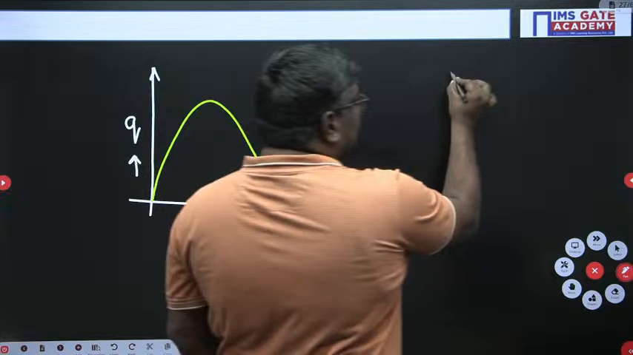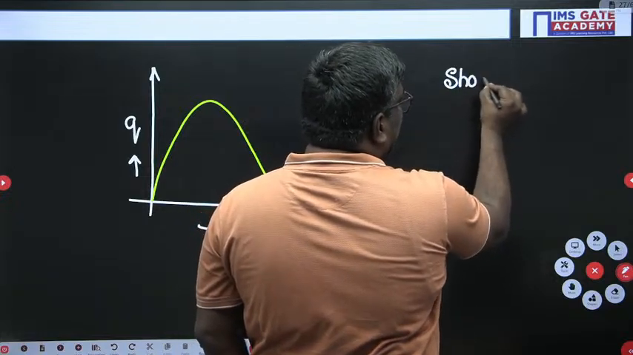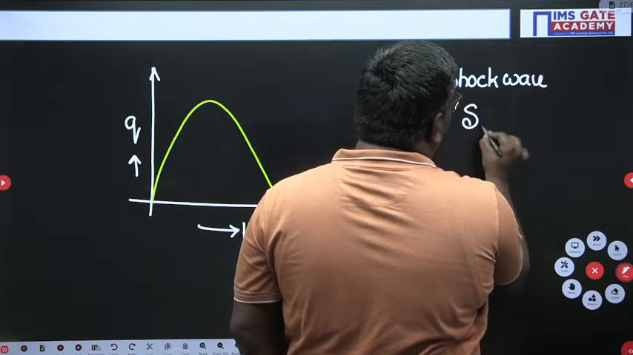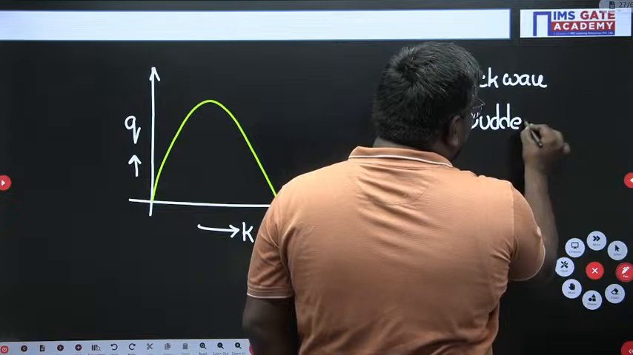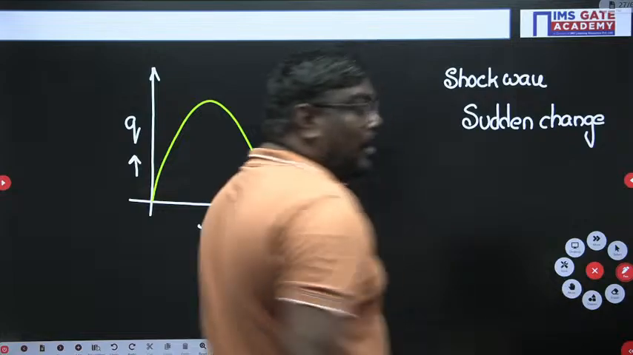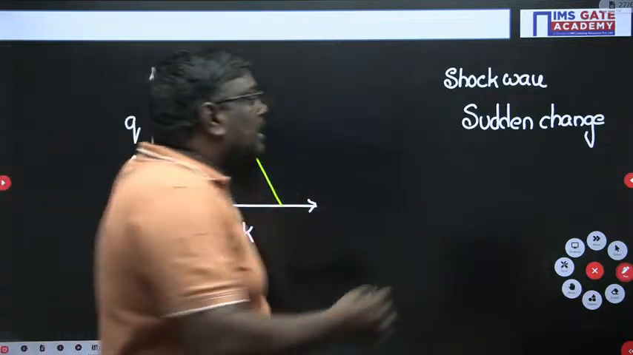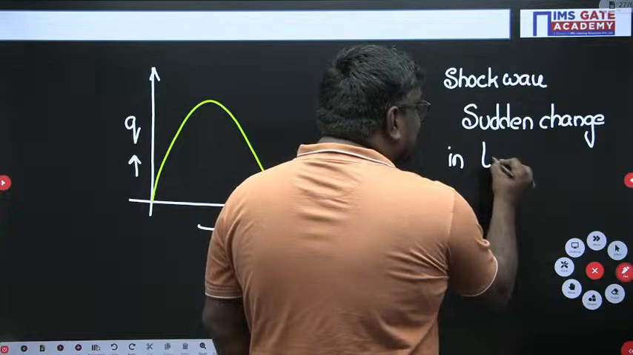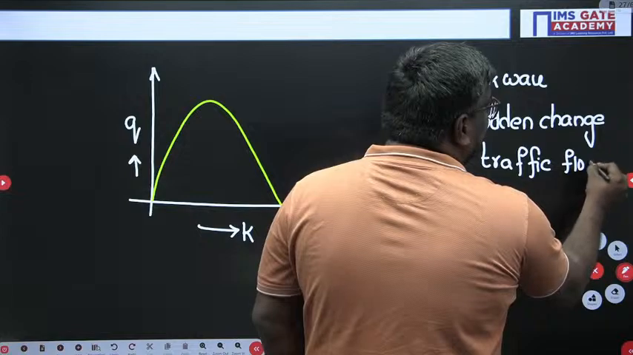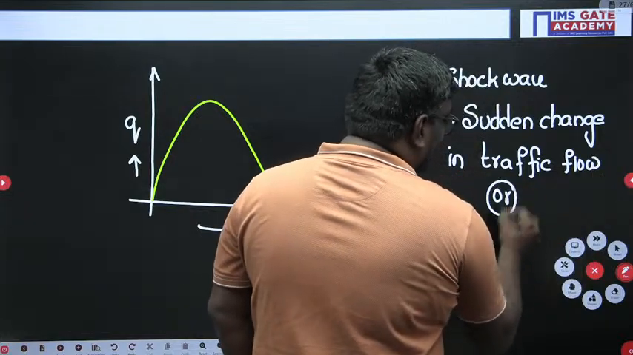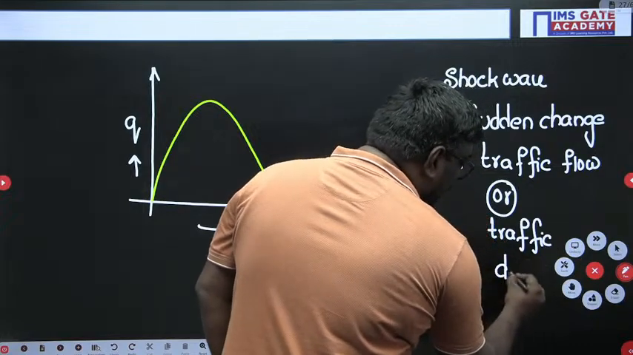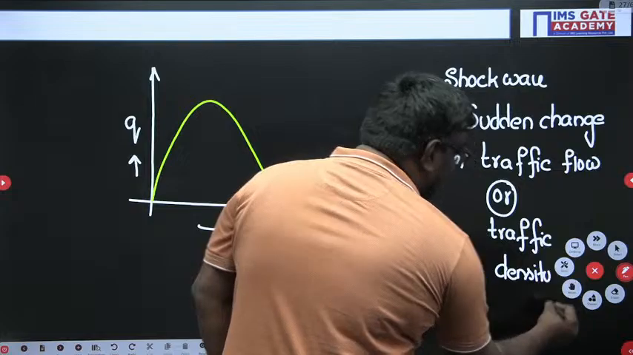Actually, a shock wave is nothing but a sudden change in traffic volume, or you can say a sudden change in traffic density. It can be a monotonic increase or monotonic decrease in traffic flow, or traffic density.